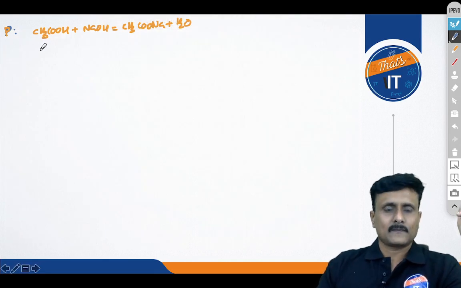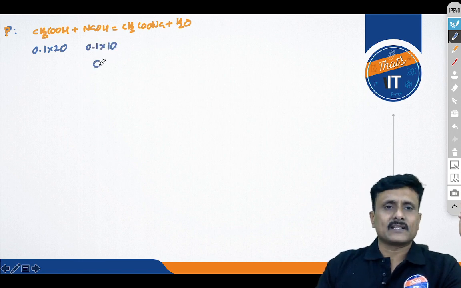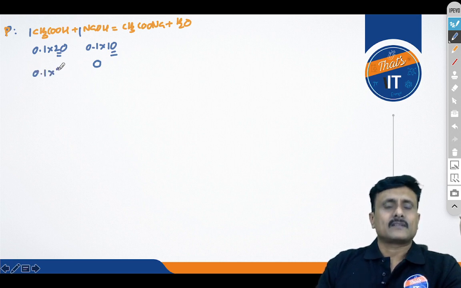So these are the millimoles. I am writing molarity into volume, and this is given as 0.1 into 10. Now we know this only will be completely consumed, the limiting reagent concept. 1 mole reacts with 1 mole, so 10 has gone, from 20 may say. So how many are remaining? 0.1 into how many are remaining? 10. And how much sodium acetate is produced? We are not concerned about the pure liquid. 0.1 into 10.